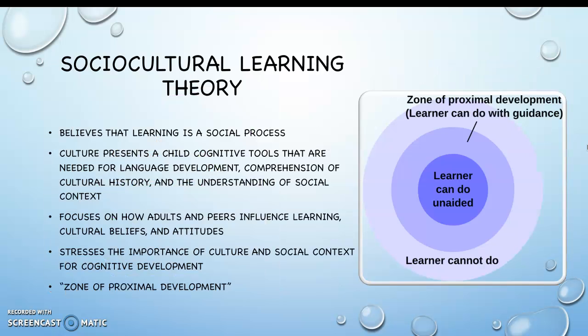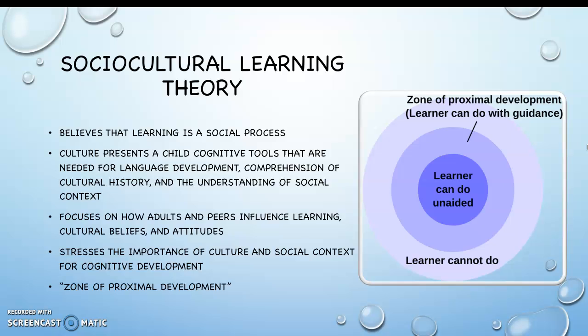Next, we'll discuss the socio-cultural learning theory. Under this theory, it is the belief that learning is a social process, and culture presents a child cognitive tools that are needed for language development, comprehension of cultural history, and the understanding of social context.